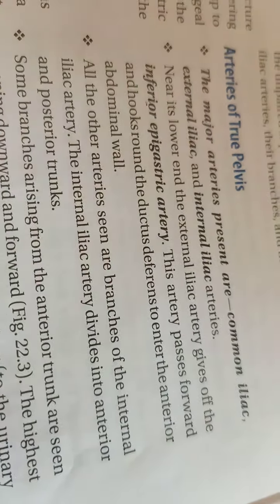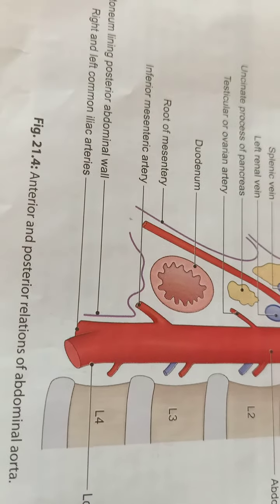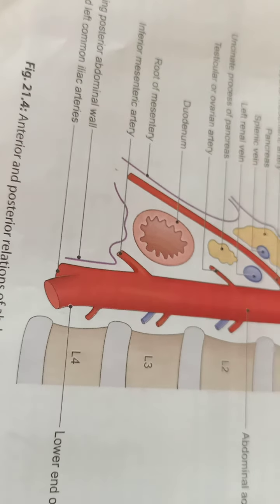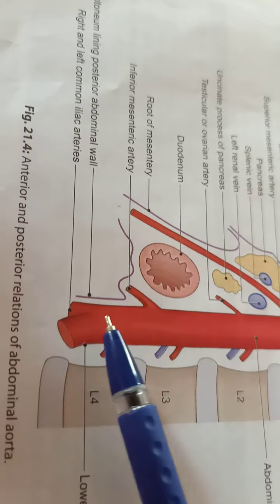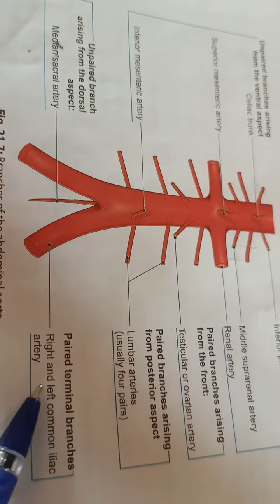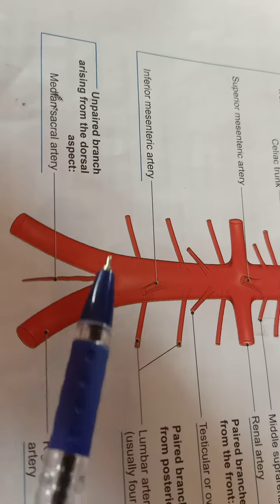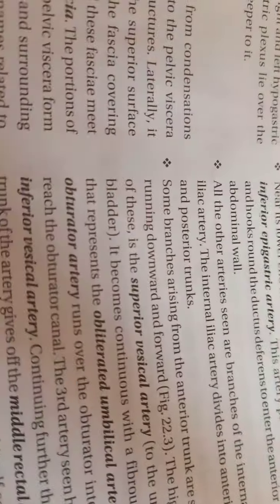Okay, so if you see here, this is one diagram. I have shown you the abdominal aorta. These are the right and left common iliac arteries, which are the terminal branches of the abdominal aorta. The abdominal aorta terminates into the right and left common iliac arteries. This diagram also shows the terminal branches, and this is the bifurcation. You can see here the median sacral artery, which is unpaired. These are all supplying the pelvic area. Clear? Now we'll proceed further.